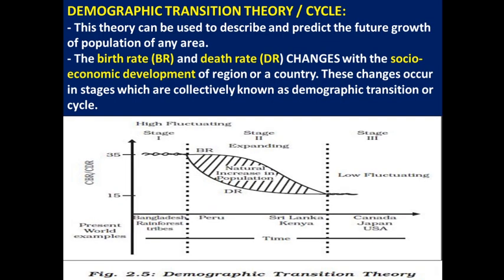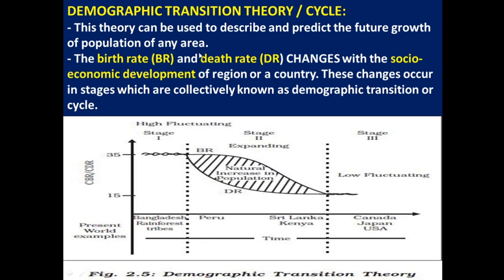So in this class, we are going to learn about demographic transition theory or demographic transition cycle. This theory can be used in order to describe and predict the future growth of population of any area. The significance of studying demographic transition theory or cycle is that with the help of this theory we can predict the future growth of population of any area.